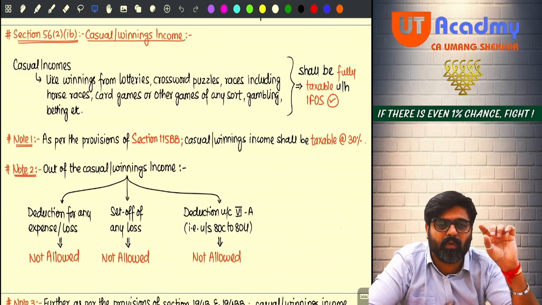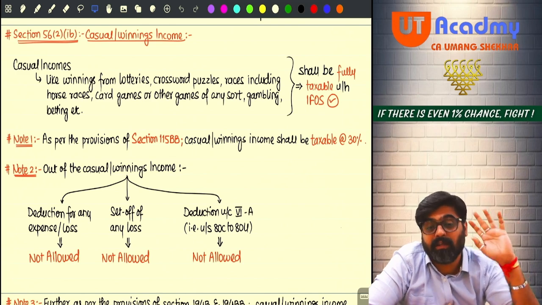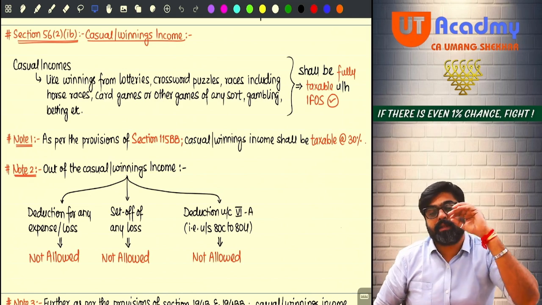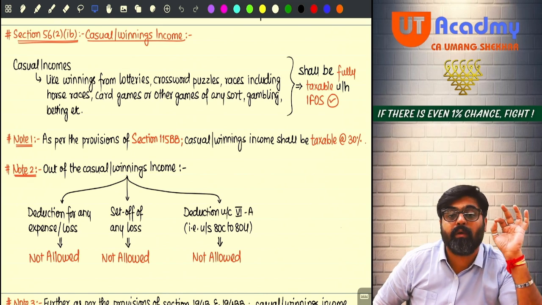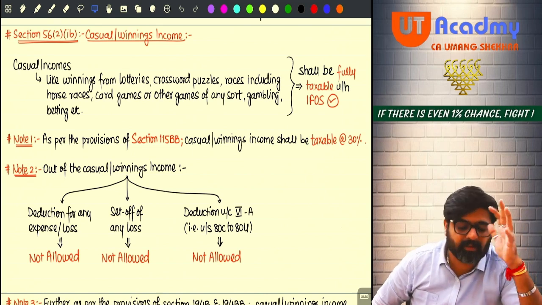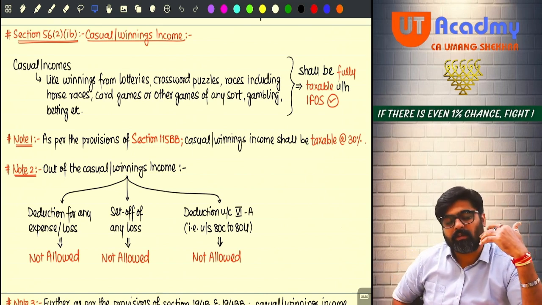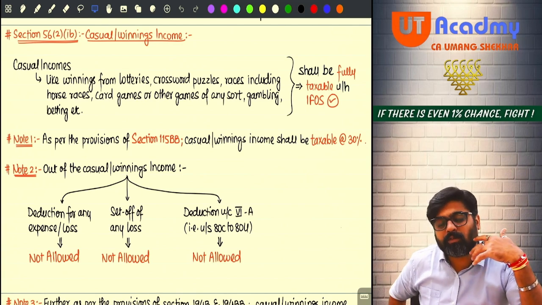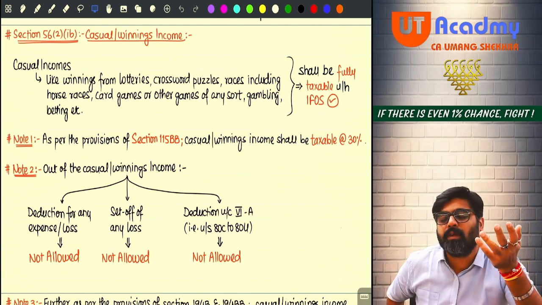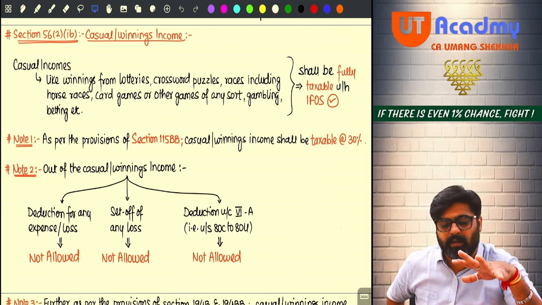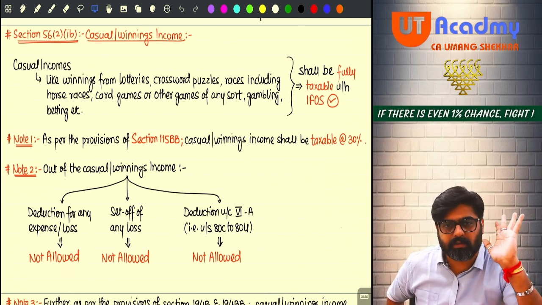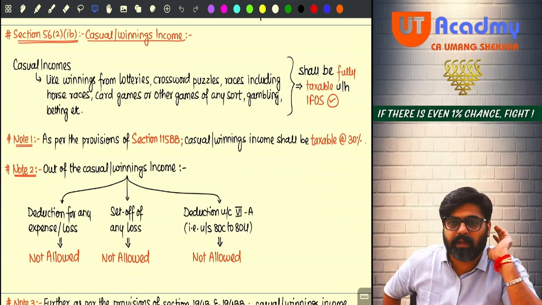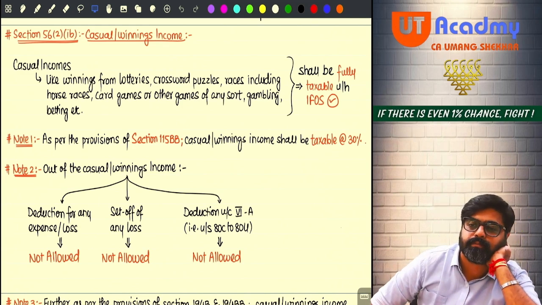Yes or no? Only the section number has changed. Where will you charge these incomes? Only under the head IFOS. Even if you are doing such activities on a regular basis, incurring such losses on a regular basis, getting such winnings income on a regular basis, we don't care. The entire amount you are supposed to charge. Getting my point? Everyone?